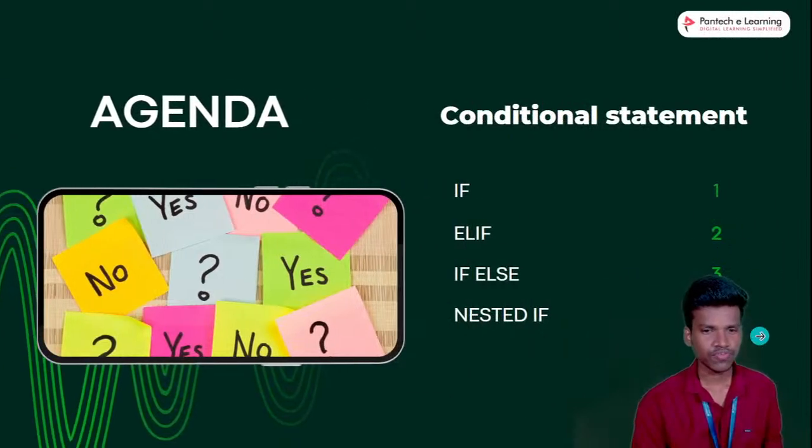So first, let us look at the agenda of our conditional statement. In conditional statements there are four topics. Most people ask what is conditional and what is looping. Again I will recall it, it is easy to understand. First we are discussing if, elif, if else, and nested if. These four topics are the agenda for conditional statements.